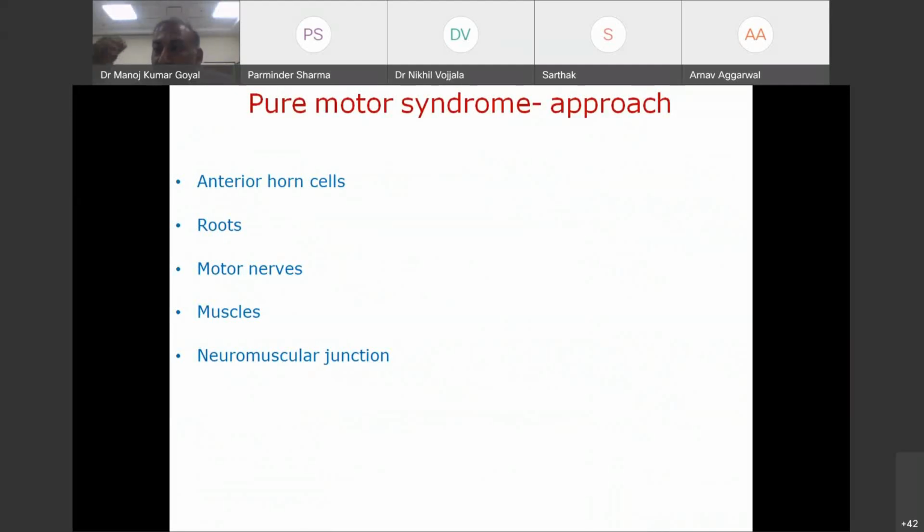And I assume that we have already ruled out upper motor neuron type of lesion. So what are we left with? It can arise from anterior horn cells, right? It can arise from roots. It can arise from motor nerves. It can arise from muscle or from neuromuscular junction. So now we have to reach a conclusion as to which it is deriving from.